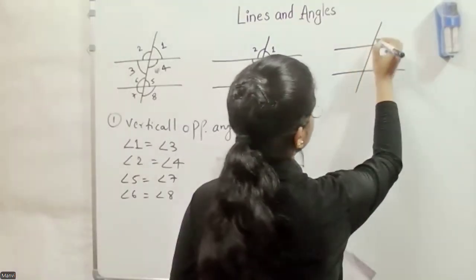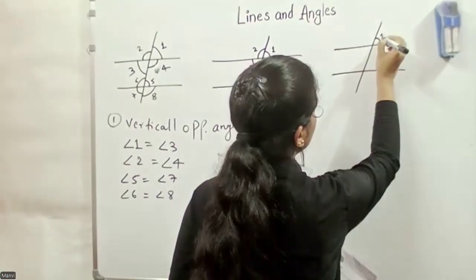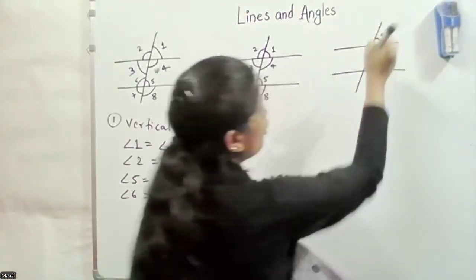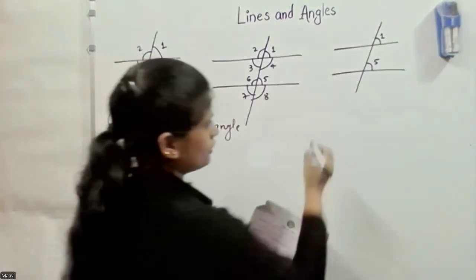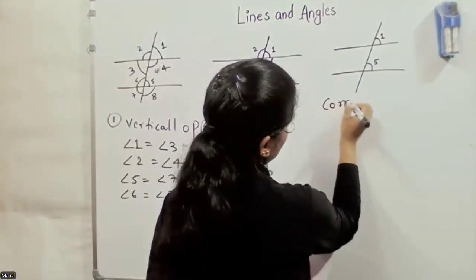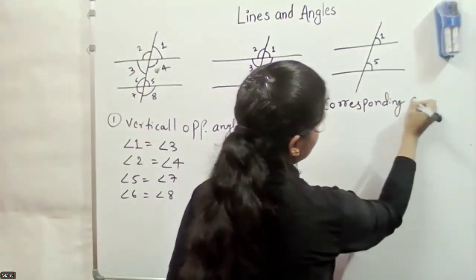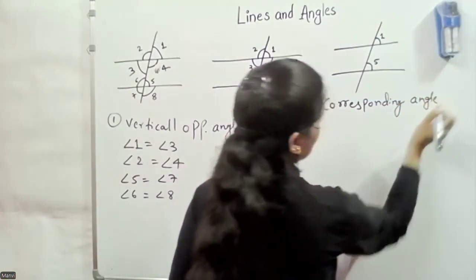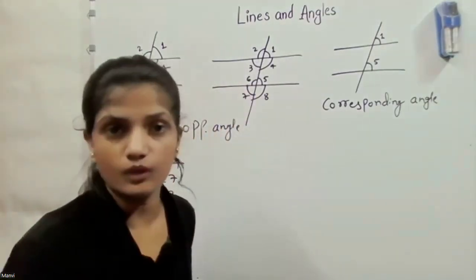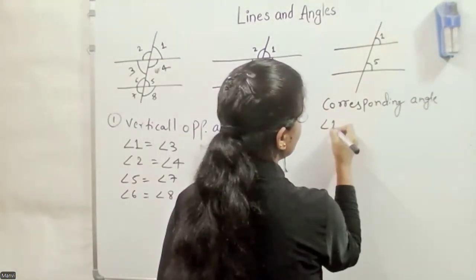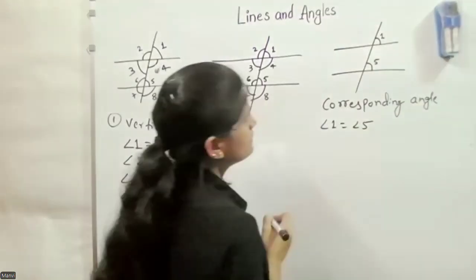This angle 1 and angle 5. These are corresponding angles, and corresponding angles are also equal, which means angle 1 equals angle 5.